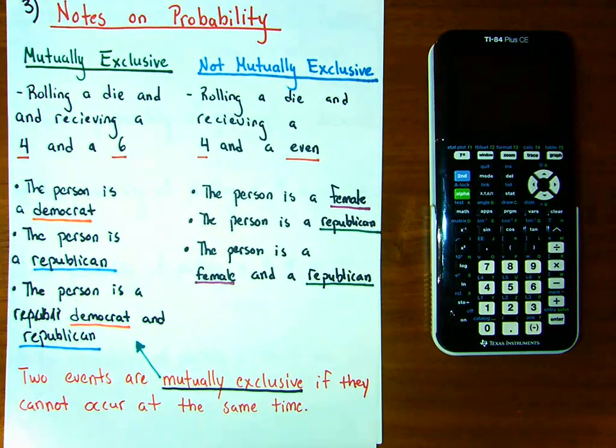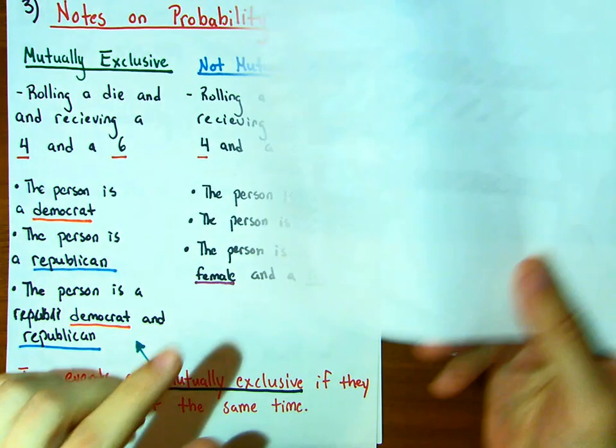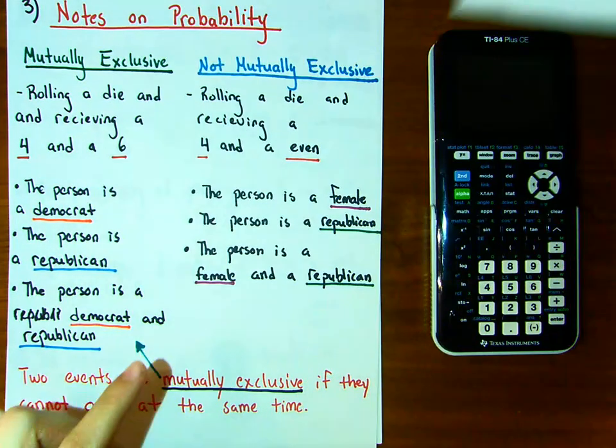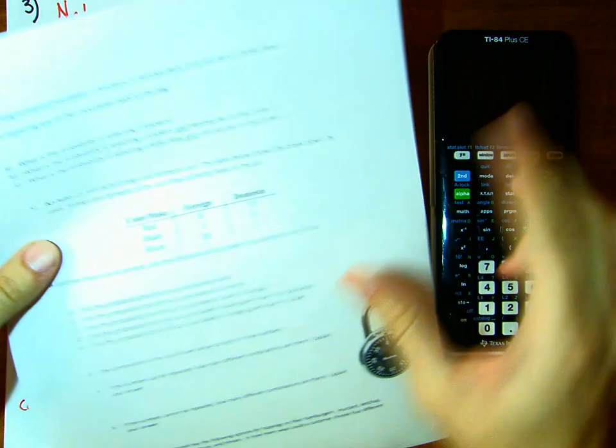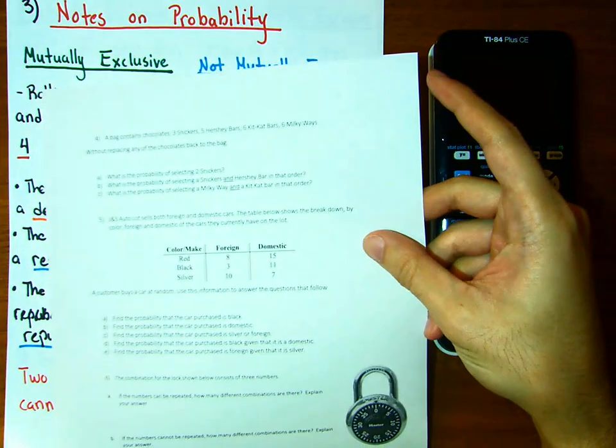All right, welcome everybody. So let's do this. Let's go with question 3 and question 4 over here with the chocolates and the probability.